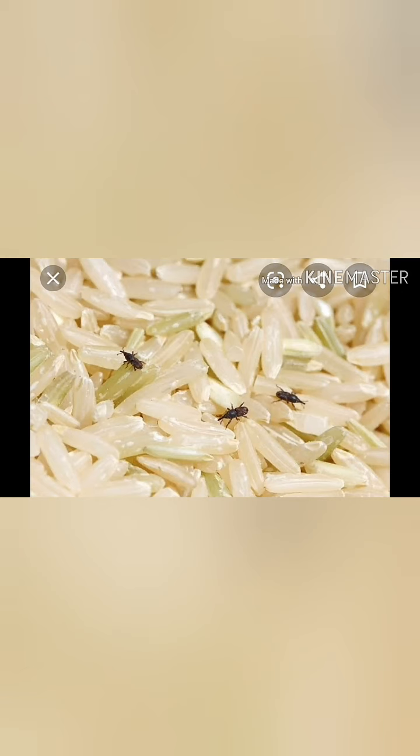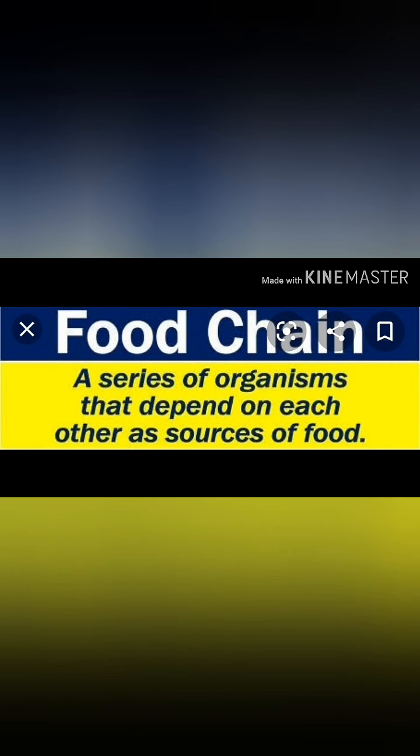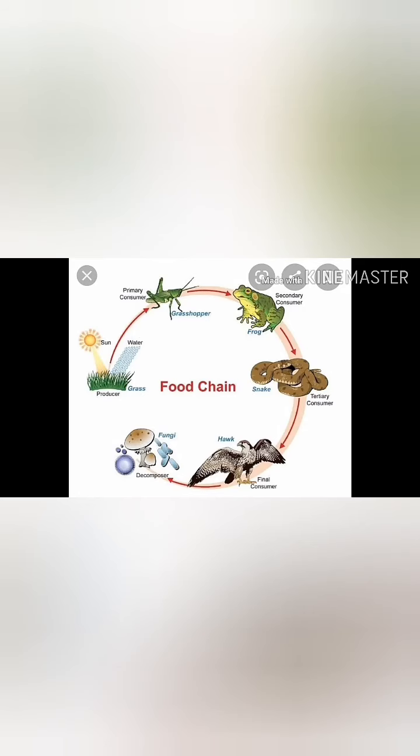Next, we learnt about the weevil. Weevil means the small bug, small insects found in our food grains. These animals don't need any water because they get water from whatever they eat. Food chain. A food chain is a series of organisms that depend on each other for their food. You can see in this chain that all the consumers are there except trees. Trees are called producers, and the rest of the organisms are consumers.